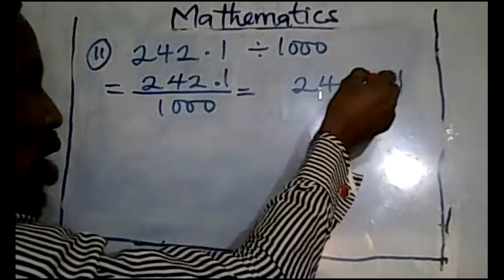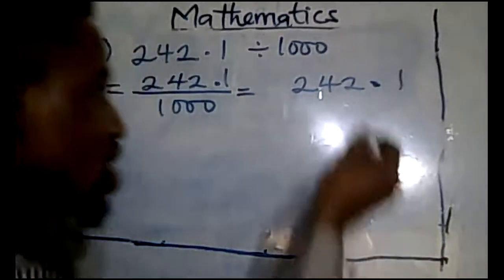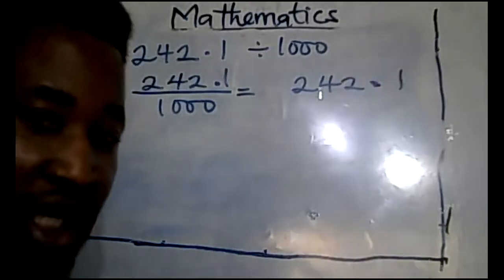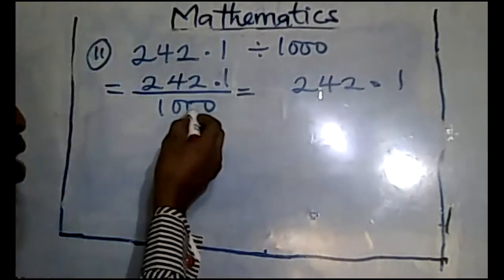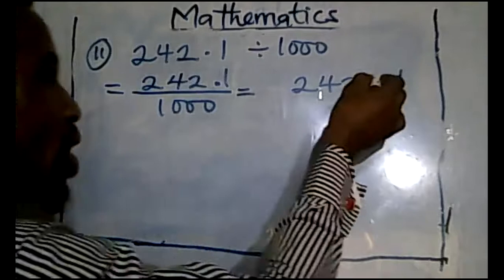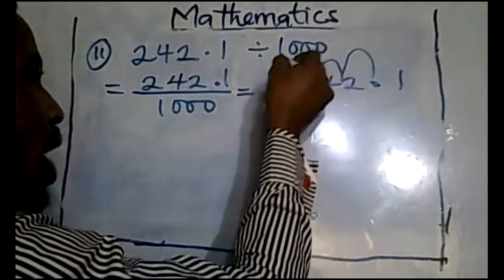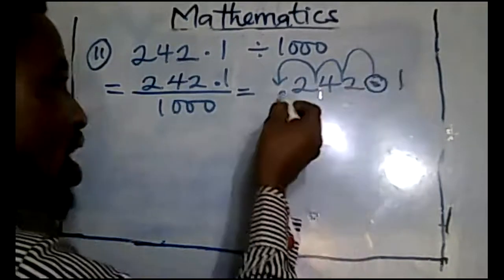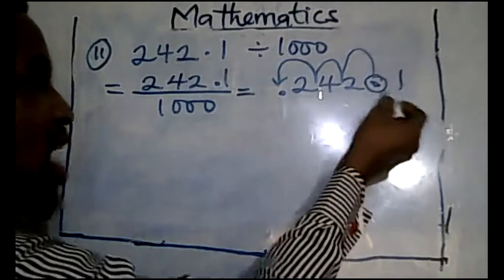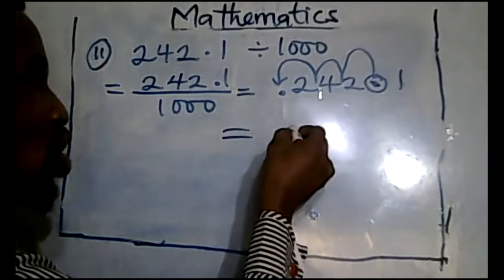Let's count together, okay? We're shifting inwardly 3 times. Don't forget, because this has 3 zeros. 1, 2, 3. So your point has moved from here to this place, and this is going to be your answer now.